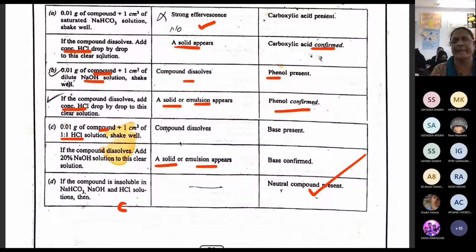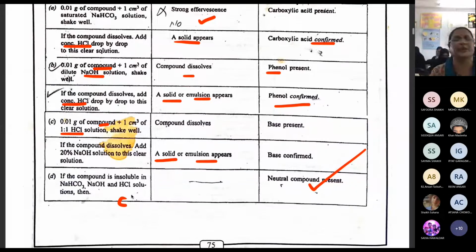Read that base test. What you have to add is the compound plus HCl. If it is a base, it will dissolve. To that we'll now add NaOH. If you are getting a solid or emulsion appearing, we can say base is confirmed. If acid is absent, phenol is absent, and base is absent, we can say a neutral compound is present. That means if the compound is insoluble in NaCO3, NaOH and HCl, we can say a neutral compound is present.